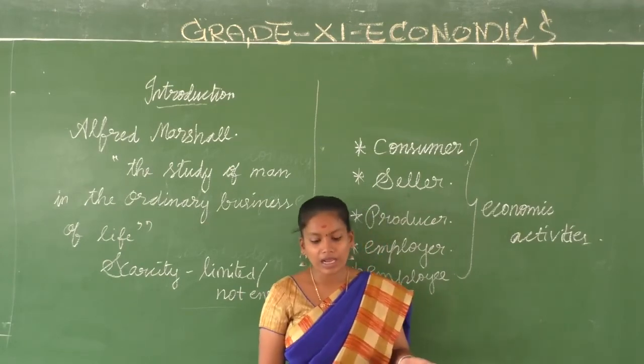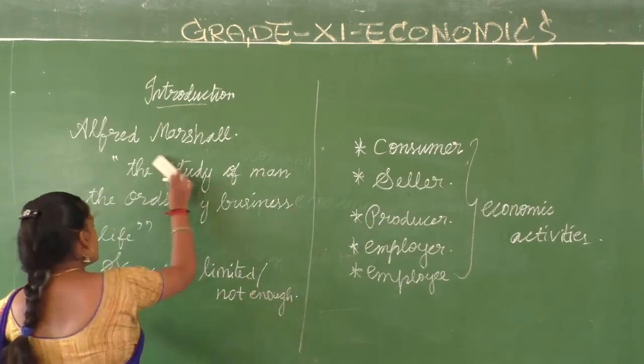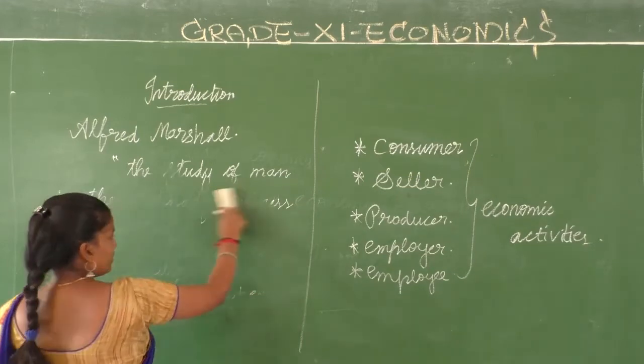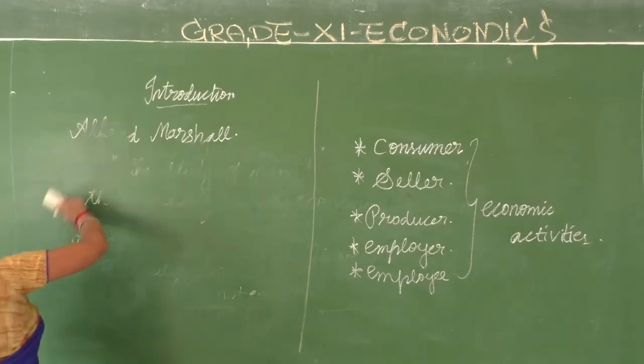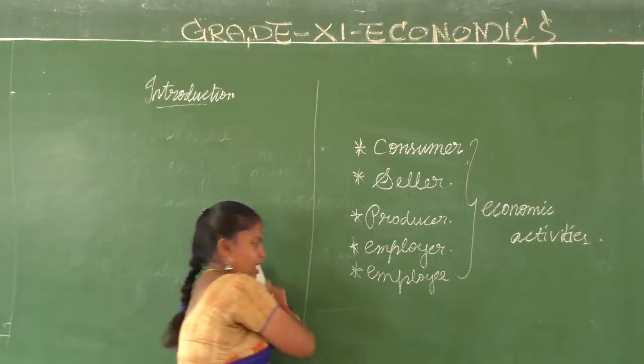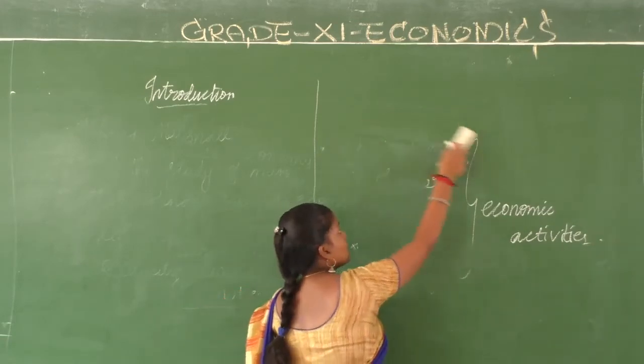Okay, what are the next things that we are going to discuss? We are going to discuss 3 important terms that we have to know in economics. They are consumption, production and distribution. What are they?